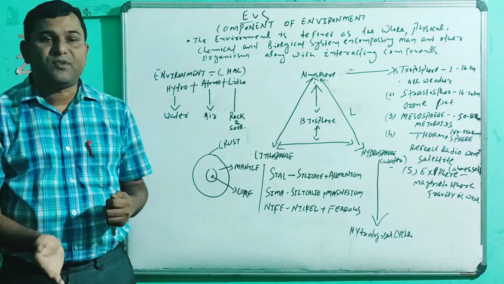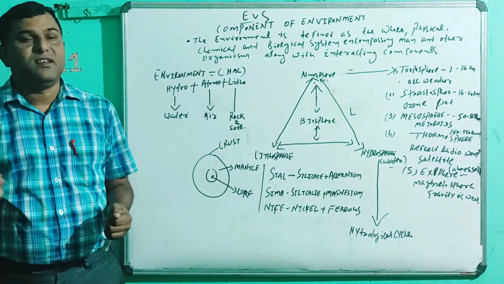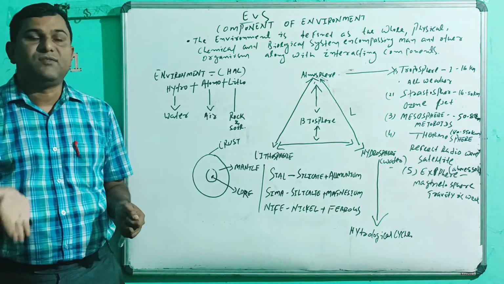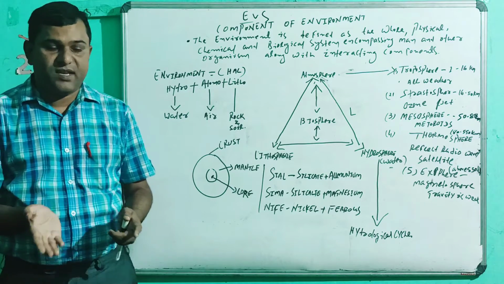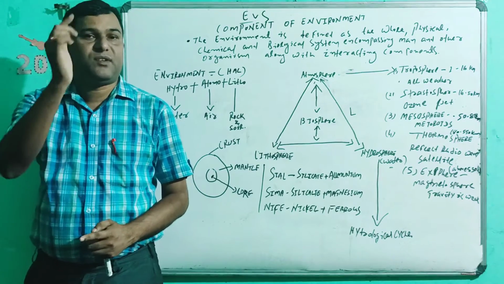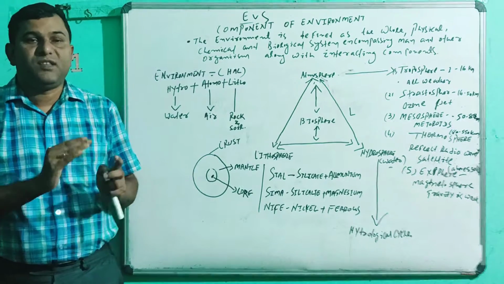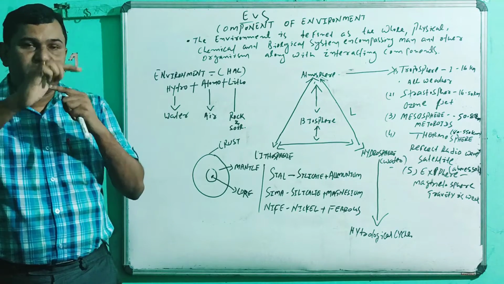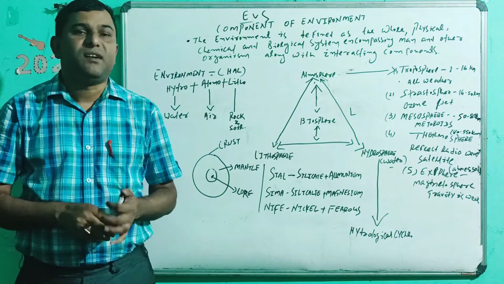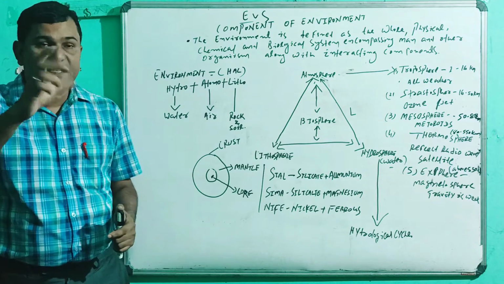Sun rays fall and water evaporates from the ground, rivers and oceans into the atmosphere. After precipitation, it returns to the surface in the form of rain. So this is the water cycle or hydrological cycle.